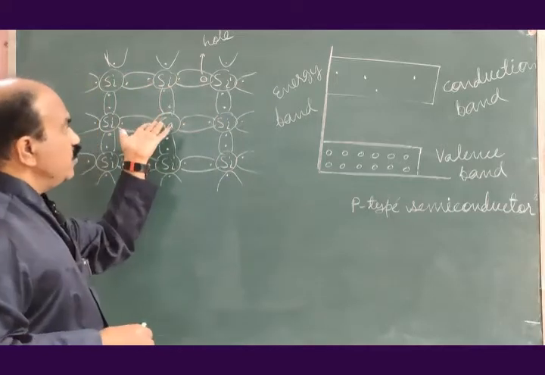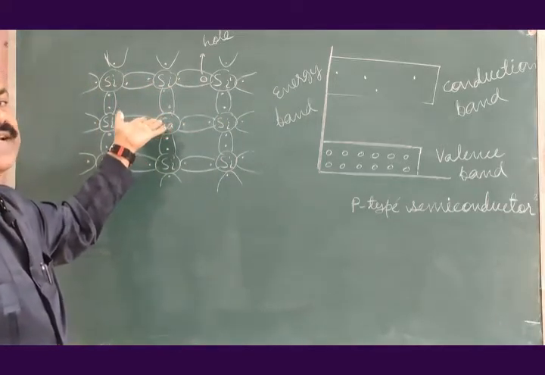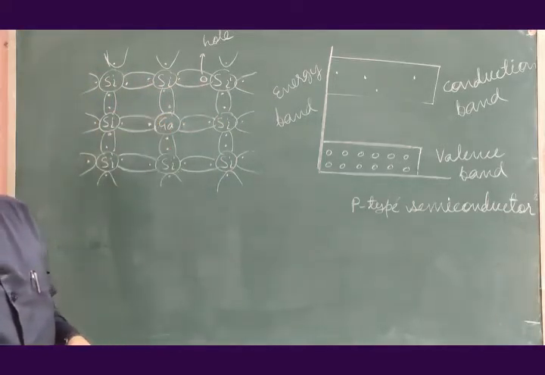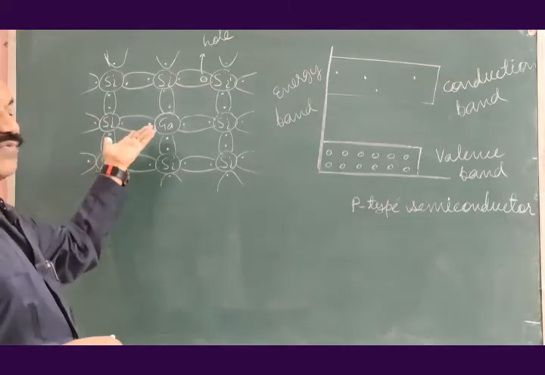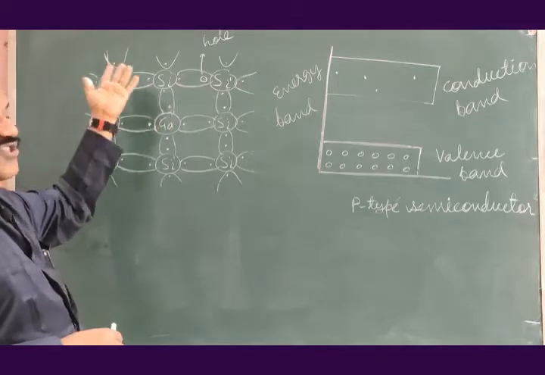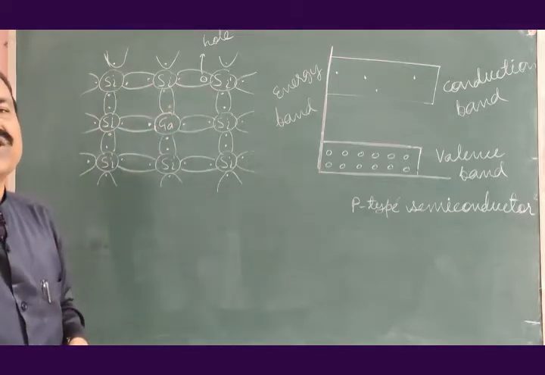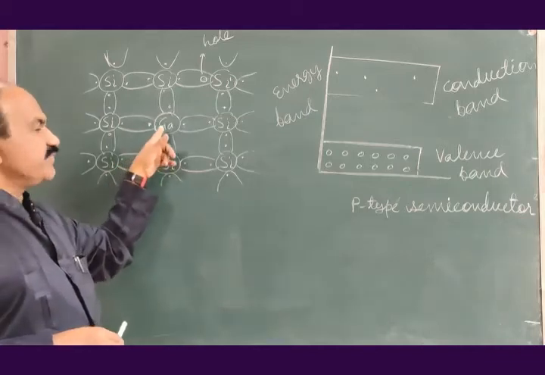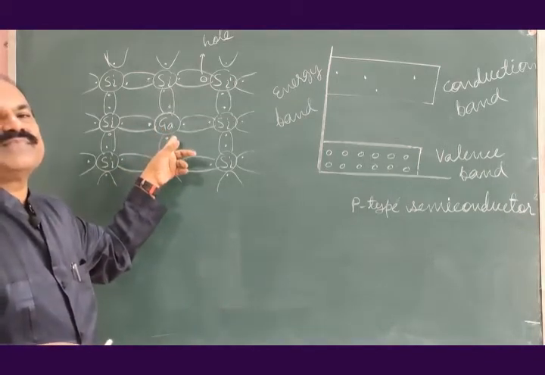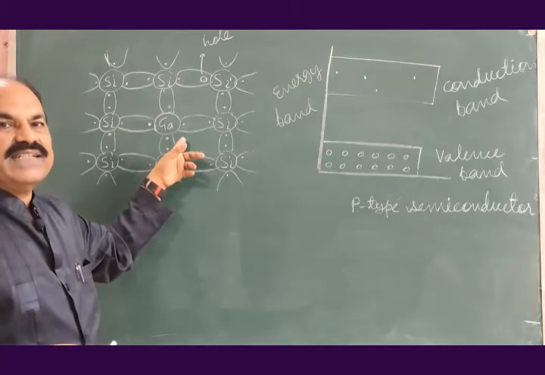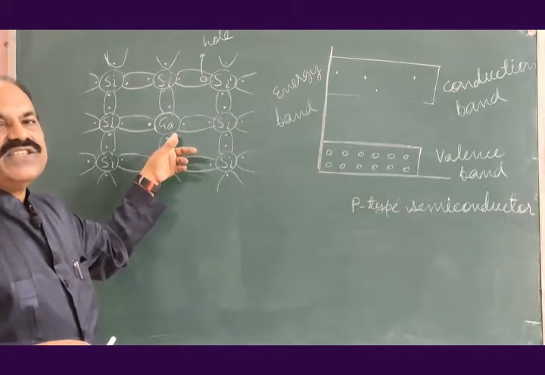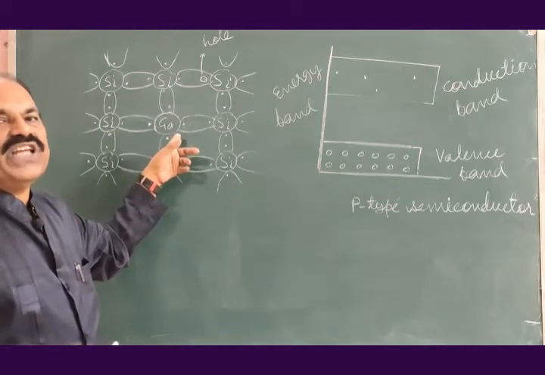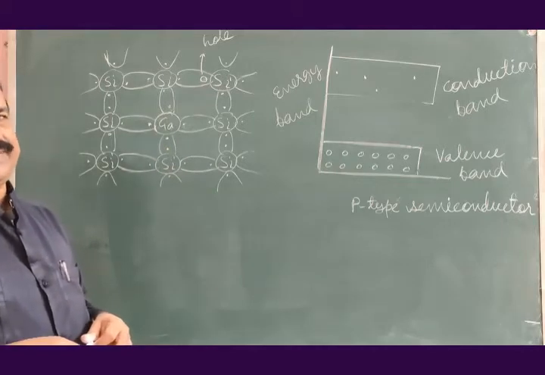Now, although we call this semiconductor a positive semiconductor or p type semiconductor, let us see whether the net charge on it is positive. Gallium has 3 electrons of its own in the valence shell.